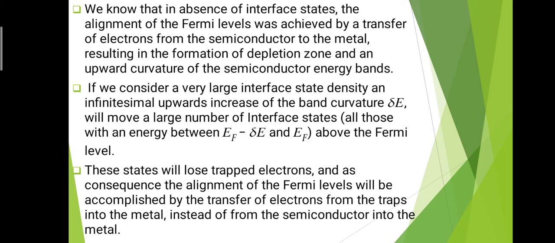When we bring the metal and semiconductor into contact, we know that the Fermi level of the semiconductor material lies above the Fermi level of the metal. So easily electrons can transfer from the semiconductor to the metal, but all those things happen when there are no interface states. If we consider the interface states, then there is a transfer of electrons, or the trapping of electrons, from the interface traps to the metal directly. So this is the difference between the presence and absence of the interface states.